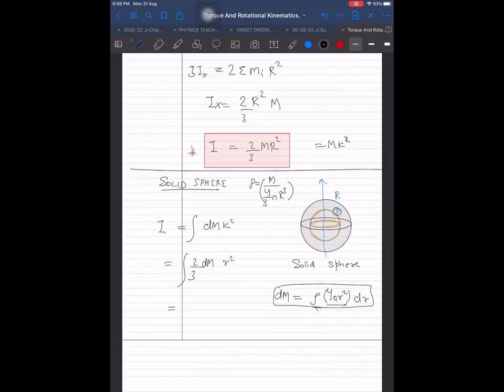We are getting dm. After getting dm, I have to put it in our equation. 2 by 3 are constants, rho constant, 4 constant, pi constant, and r square comes here and r square comes here also in the dm term. So we are getting r raised to power 4 into dr, limits 0 to R.